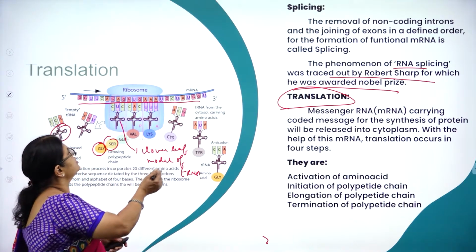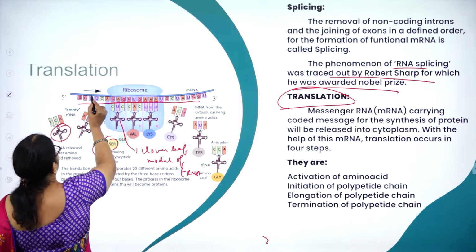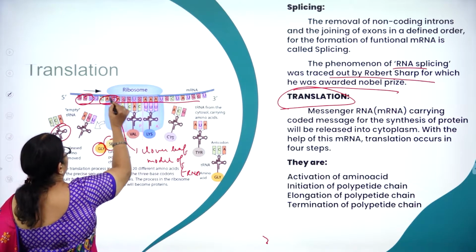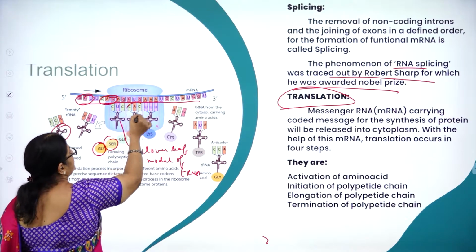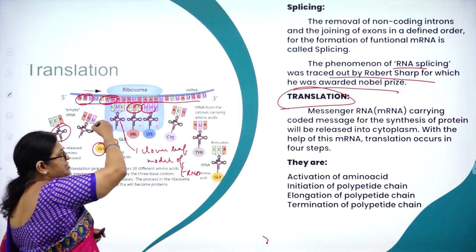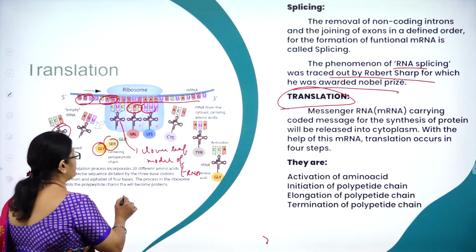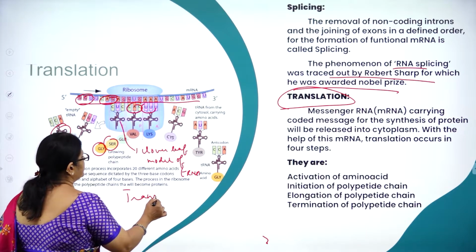Here you can see how they are arranged. One amino acid is arranged here, then this tRNA will go and give one amino acid, and like this a particular sequence is made. This whole process is called as what? Translation.